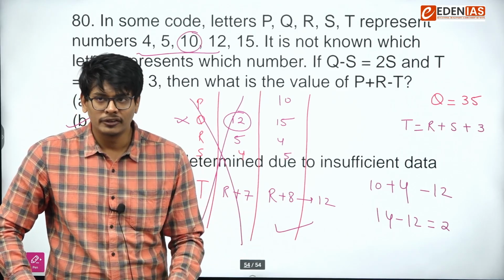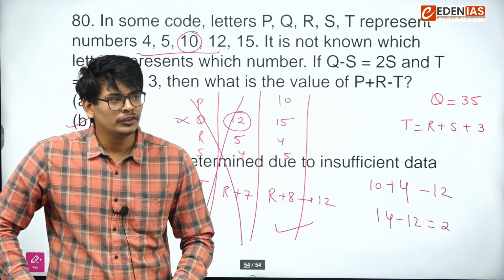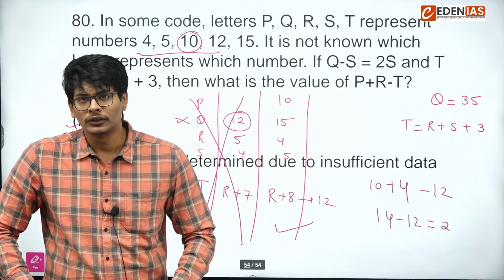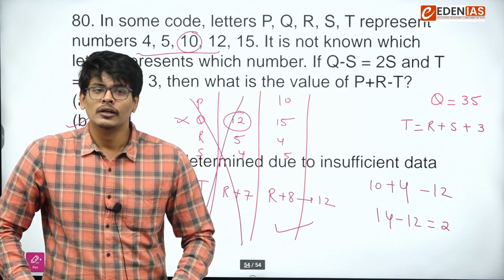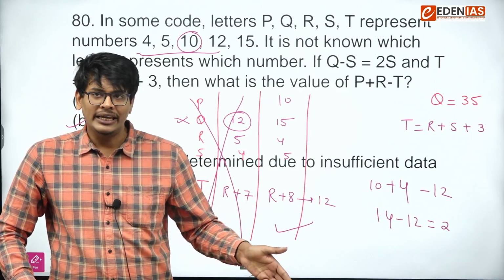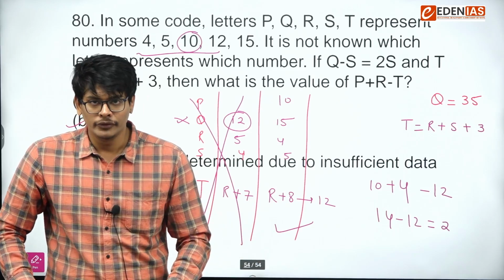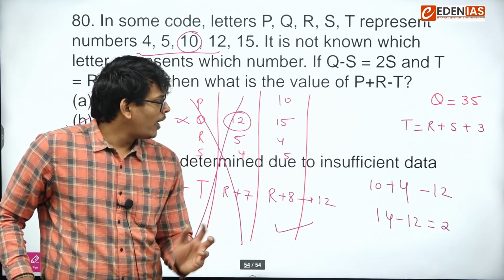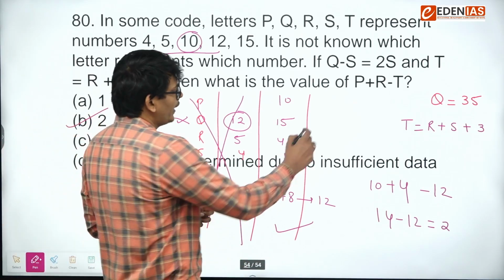Even the questions which were on number system were on easier side as compared to last 2 years. So I would rate this paper as moderate.